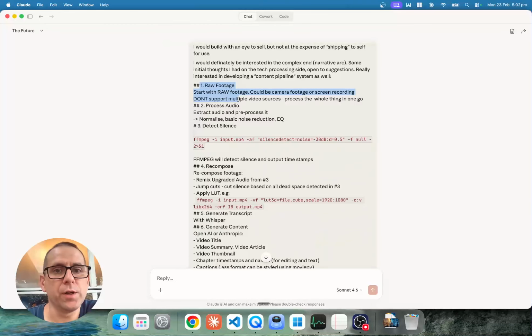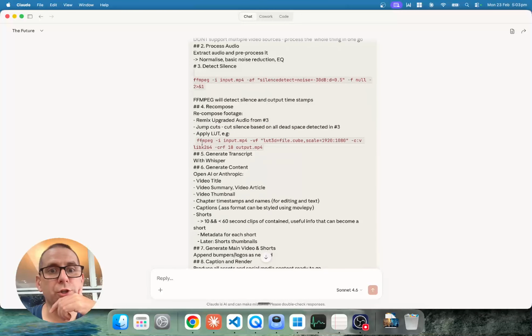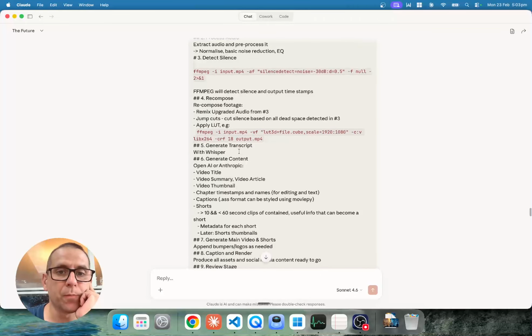So get raw footage, process the audio, do some EQ, noise reduction, detect silence, cut the silence, recompose the footage, do jump cuts based on the silence, apply a LUT, i.e. color grading, which you can do with FFmpeg. That was another Claude chat that gave me that script. Generate the transcript, so that I want to use Whisper, OpenAI's one, although I might be thinking of a different one.